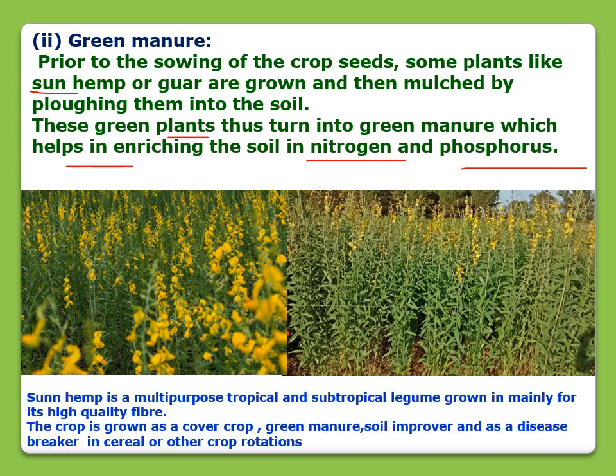Actually, sun hemp is a multi-purpose tropical and subtropical legume grown mainly for its high quality fiber. This is the crop that is grown as a cover crop, green manure, soil improver, and as a disease breaker in cereal or other crop rotation. Here in the picture you can see sun hemp.